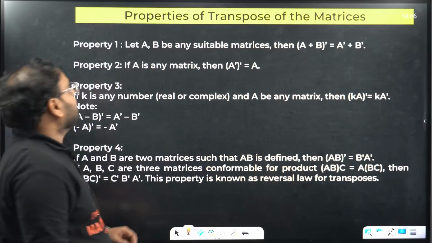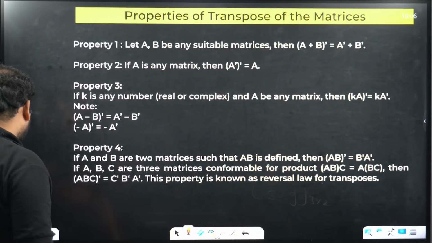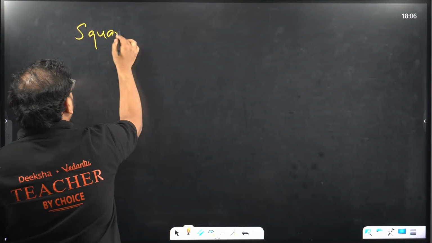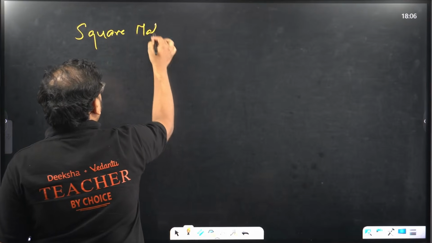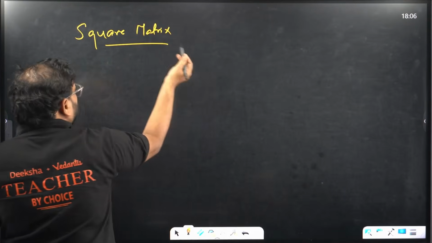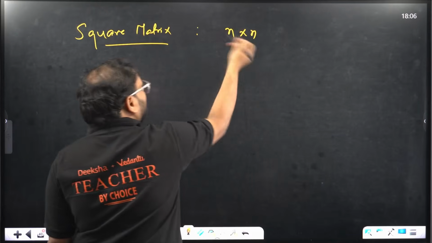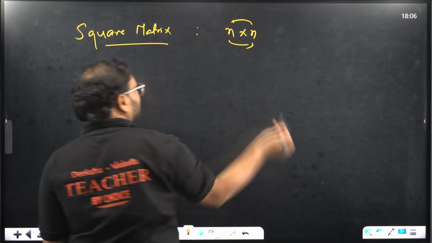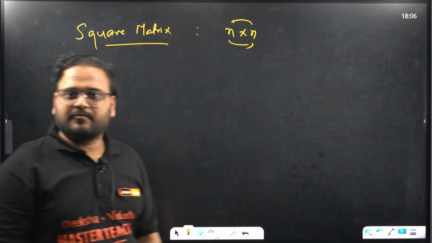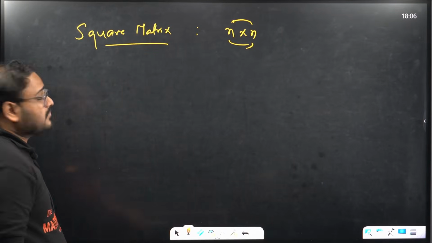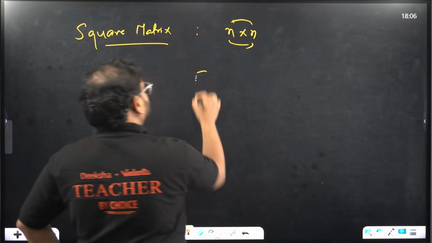Now, one more thing before I go into this. In the case of a square matrix, of course, the order will not change, right? Because this is going to be always n cross n. Even if I reverse it, this will be what? N cross n only. It will not change. Will it? It will not change. So what happens in this case? I'll show you.